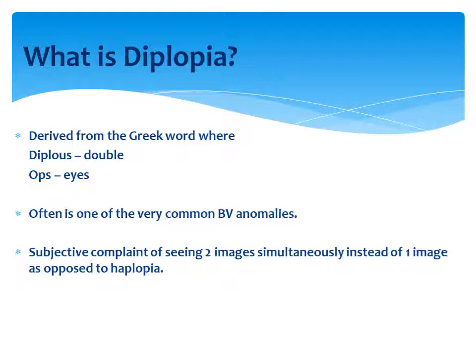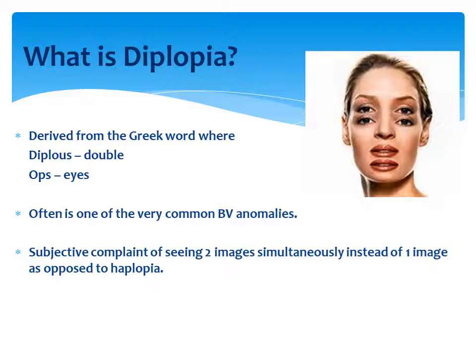So what is diplopia? Diplopia basically means double vision. It's a Greek word where diplos means double and ops means eyes. Now basically what happens when a normal individual is viewing a particular object, then that object is forming similar images in the corresponding retinal points. Those two images forming in each retina are transmitted to the visual cortex of the brain, where the brain fuses those two images, and thereby the individual is able to appreciate one image of that one object. And that's how all people see the different objects around us. This is what we call sensory fusion.